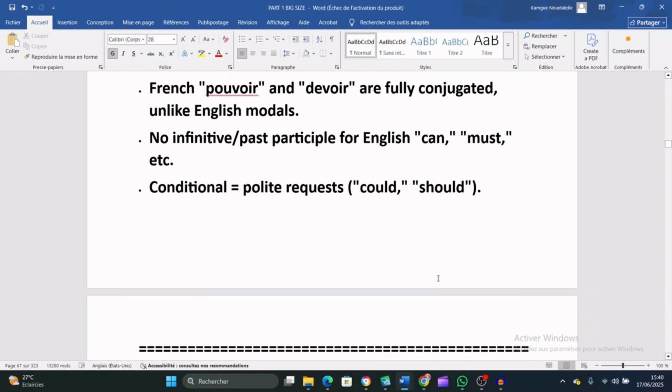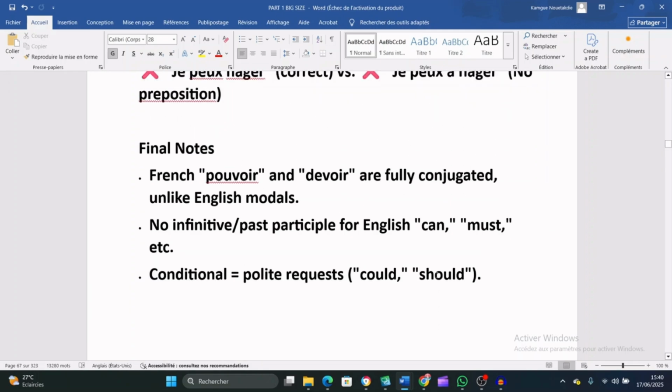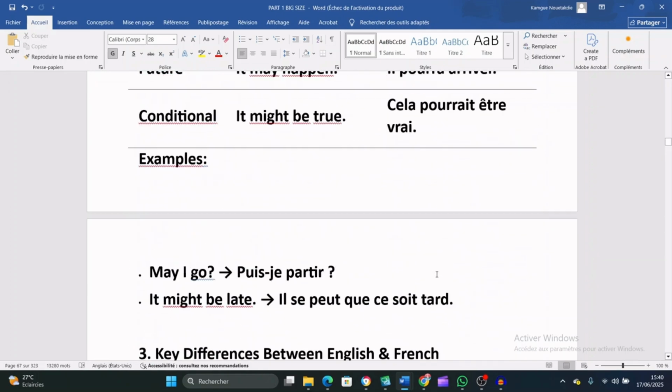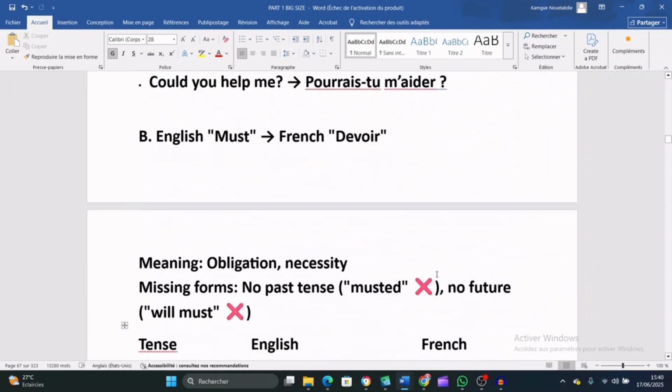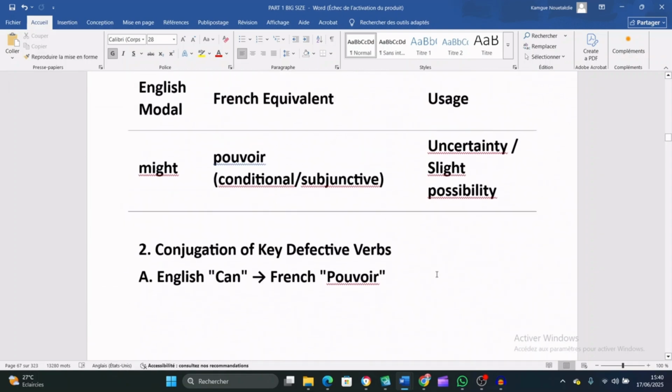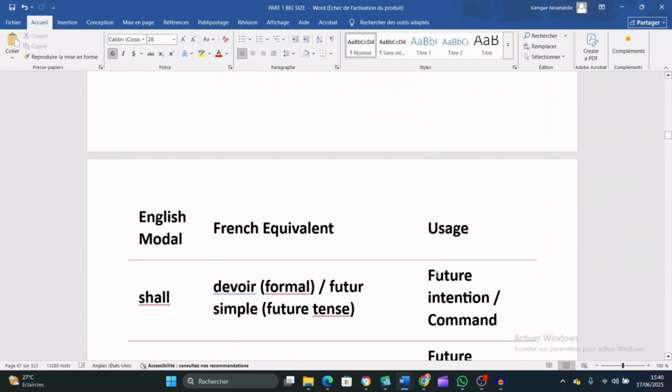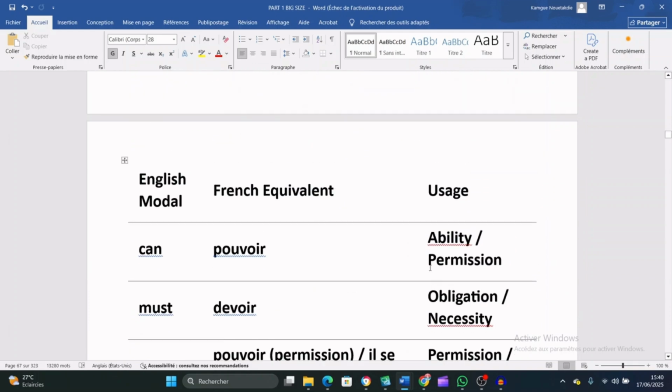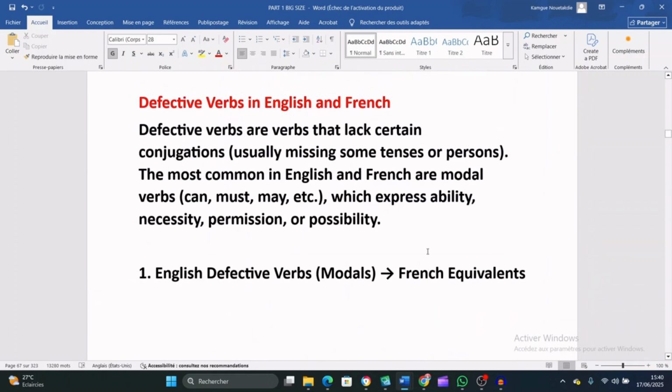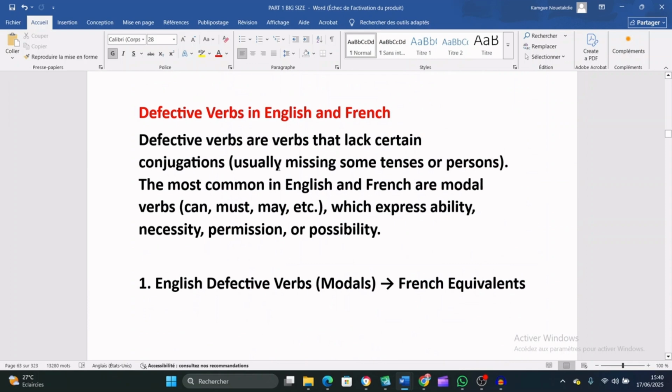These are some notes that we could really try to talk about when we are talking about these verbs that are very common in the two languages. And by repeating this, you'll be able to master these modal verbs so that they will help you to easily master these defective verbs in the two languages.